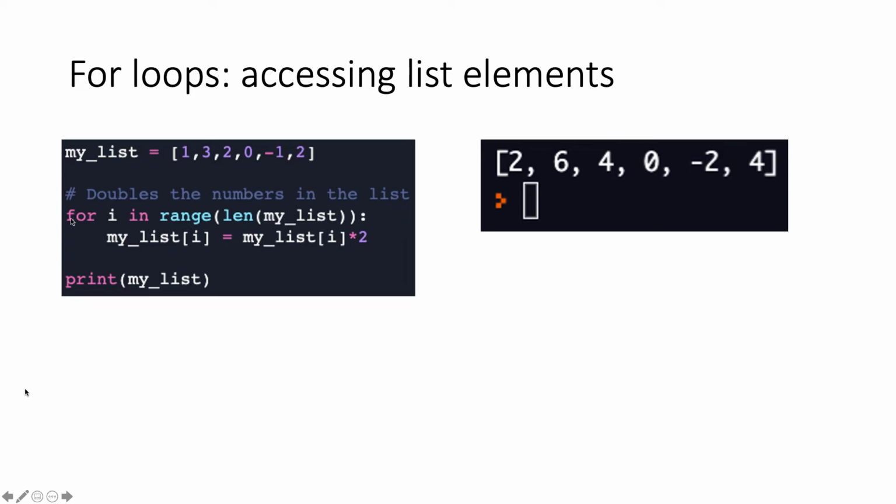So for example, we want to double all the numbers in the list. We can iterate through the list, and for each item in the list we say this current element, I want to set it equal to itself times 2. So this is just like saying x equals x times 2, in the same sense that it's assigning the new value on the right hand side to the variable on the left hand side. So we see that initially it is 1 3 2 0 minus 1 2, right? After this code, if we print my list, it's going to give us 2 6 4 0 minus 2 4, which is double. Each element is double whatever is inside here.